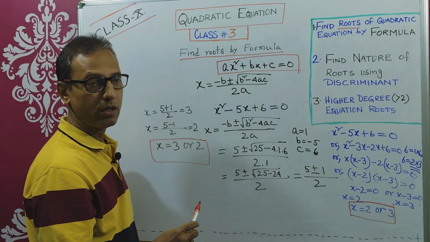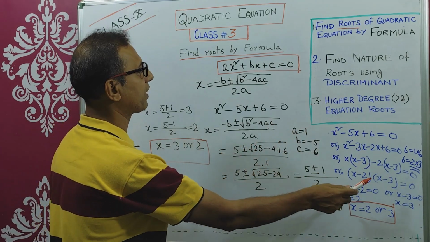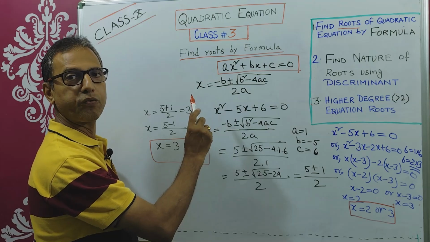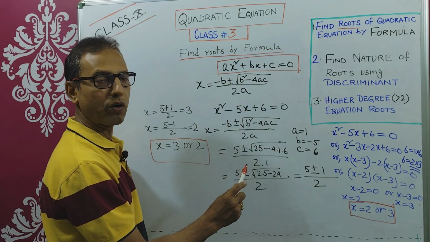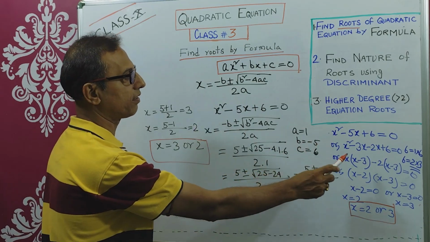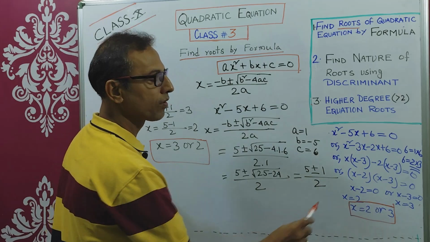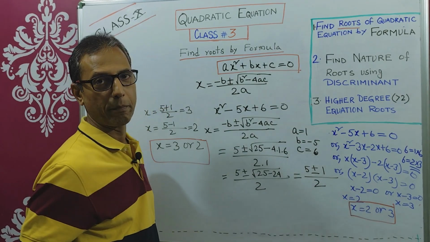In some cases you can apply either factorization or formula, unless a specific method is told. Otherwise, I suggest factorization if the roots are real, natural numbers or whole numbers.